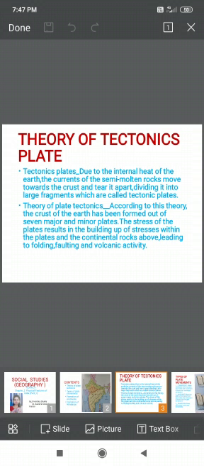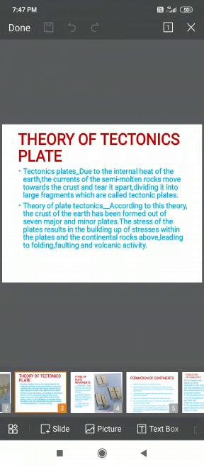In this way, with the help of folding and faulting, some volcanic activities can be seen on the earth. Now, our second topic: how these plates move.